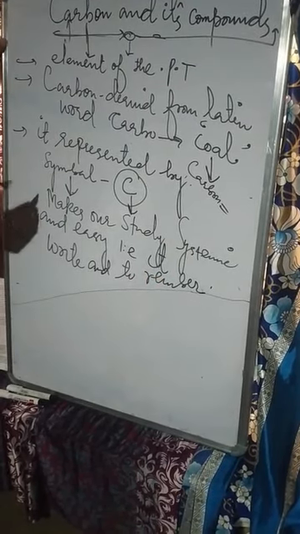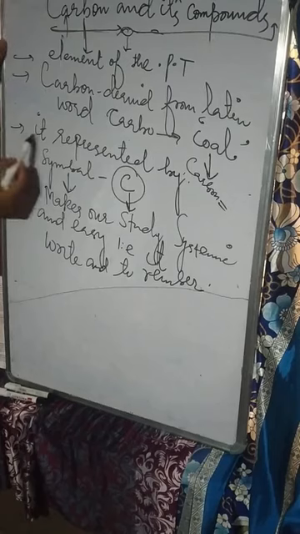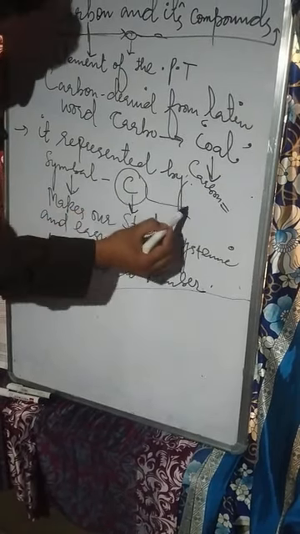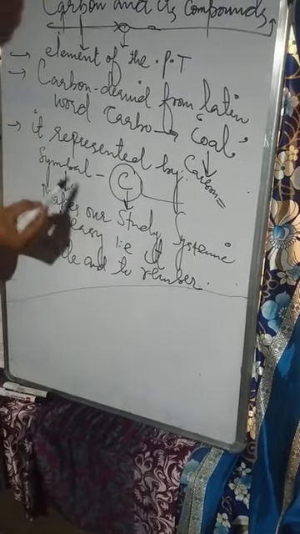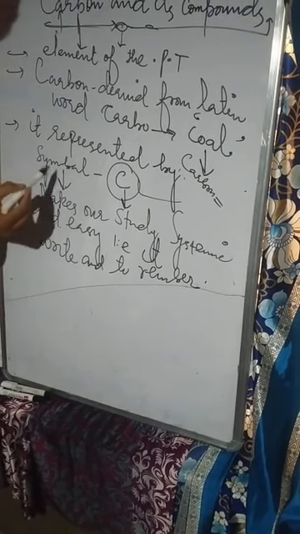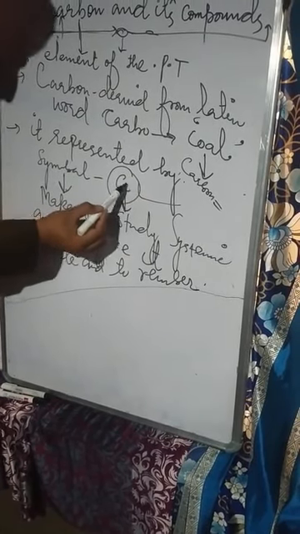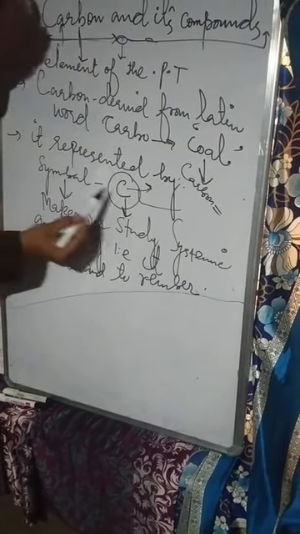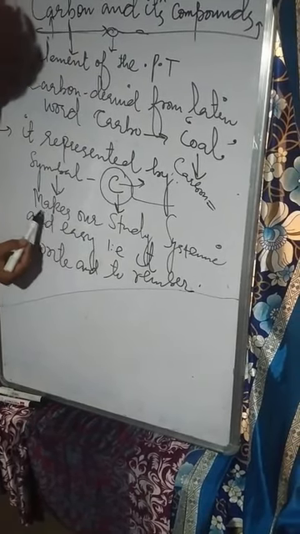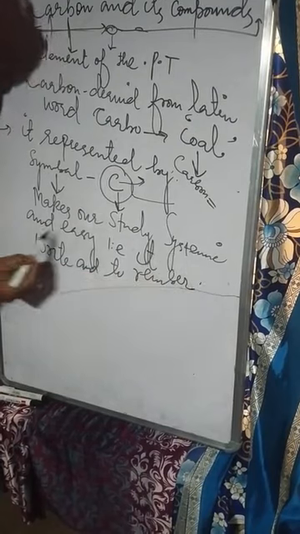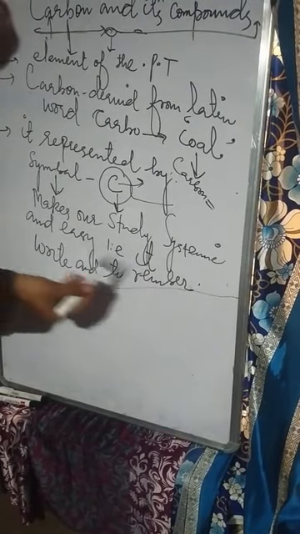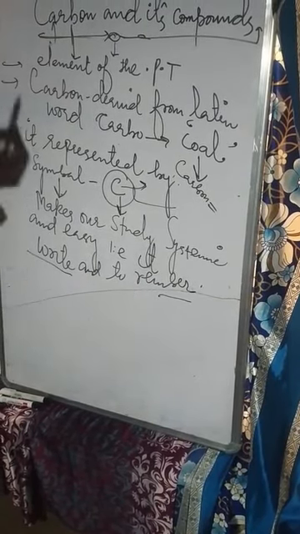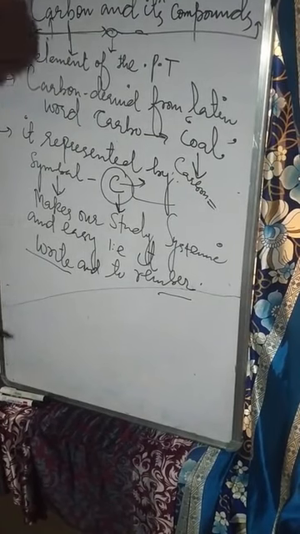The third point regarding carbon is that it is represented by the symbol C, a capital C. Now the question arises, why do we represent chemical elements by their respective symbols? The only funda behind writing the symbols of the chemical elements is that it makes our study systematic and easy, easy for us to remember and easy for us to write. Let's move forward.